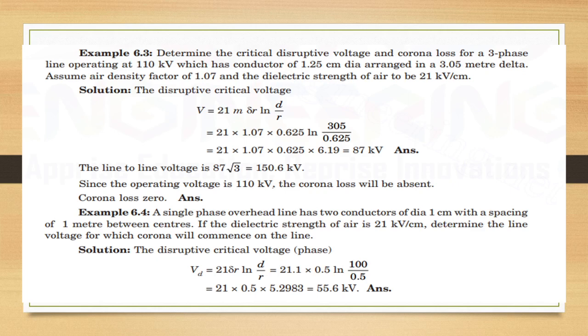Next numerical: a single phase overhead line has two conductors of diameter 1 cm with a spacing of 1 meter between centers. If the dielectric strength of air is 21 kilovolt per centimeter, determine the line voltage for which corona will commence on the line. Solution: the disruptive critical phase voltage Vd is given as 21 δ r ln(d/r), so 21.1 into 0.5 into ln(100/0.5). We are going to get the value of Vd as 55.6 kilovolt.